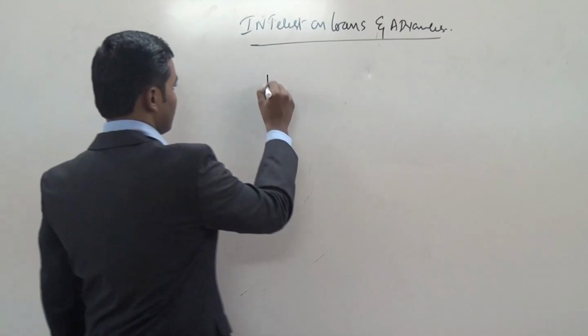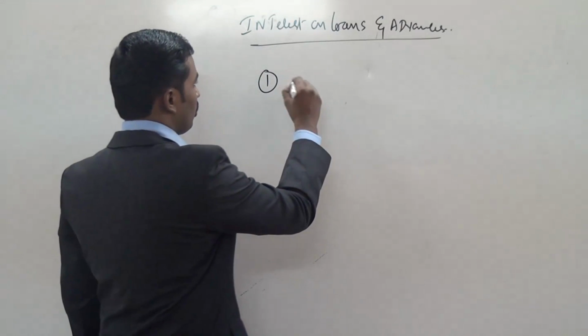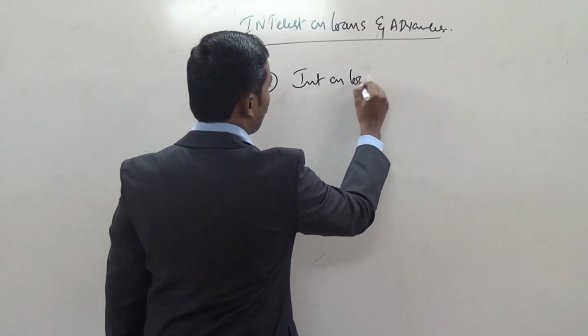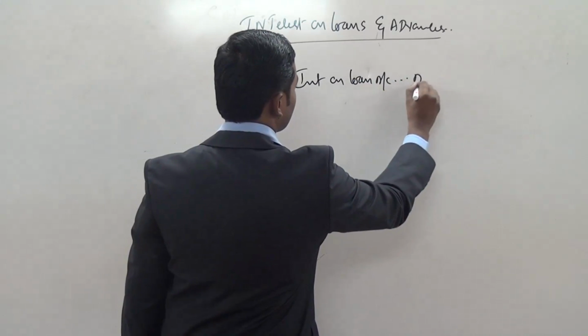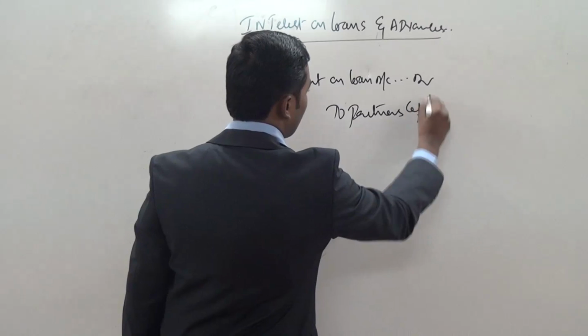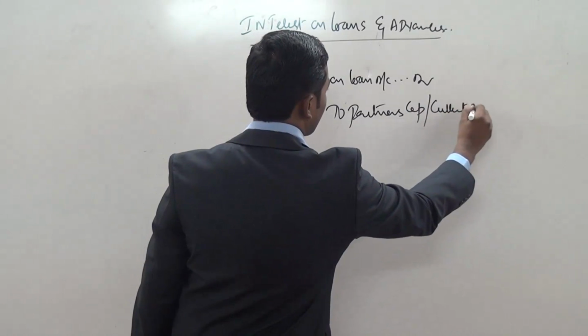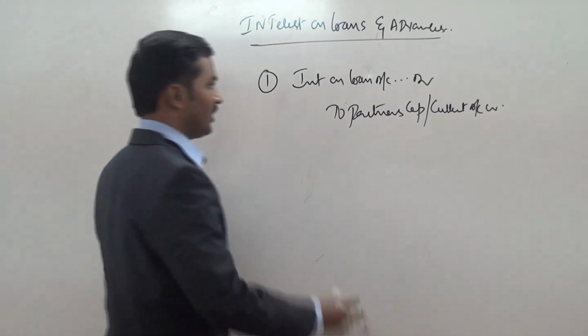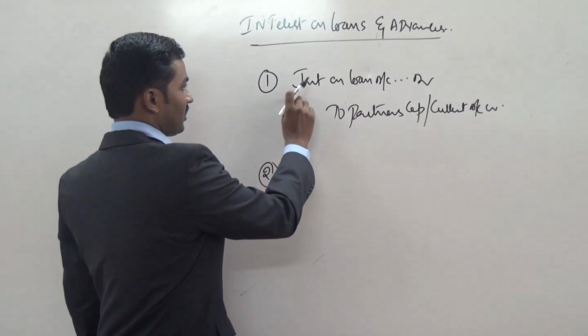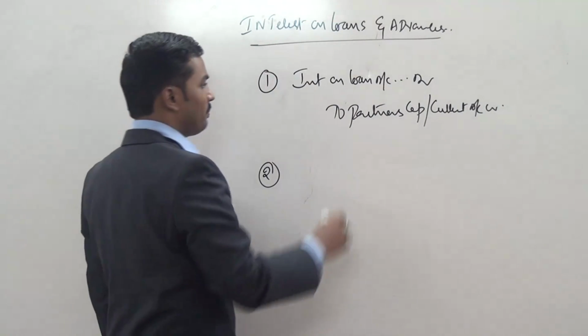The first entry is, interest on loans is an expense for the firm. Interest on loan account debit to partners' capital or current account credit. When the interest is made due, we are going to pass this entry. Second entry, interest on loan should be debited to the P&L account.